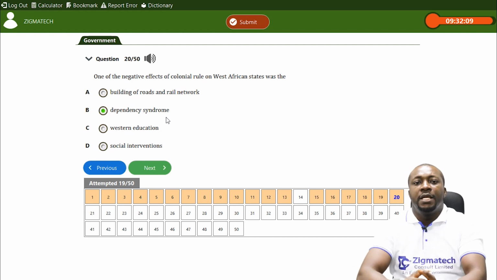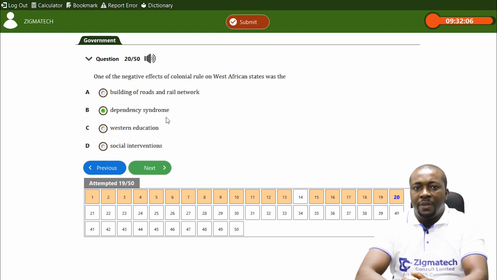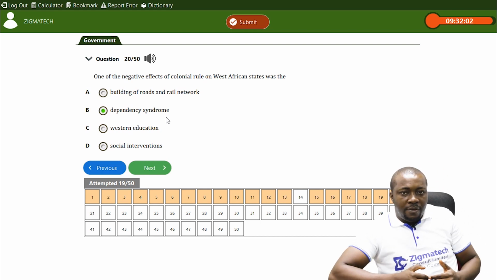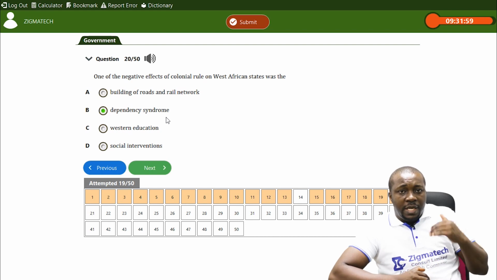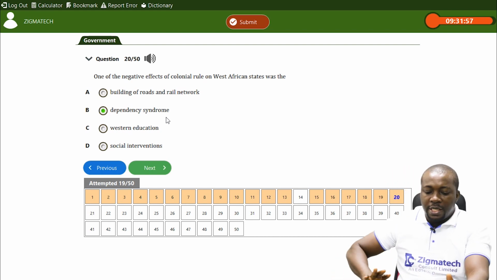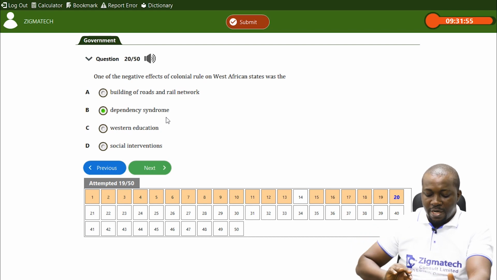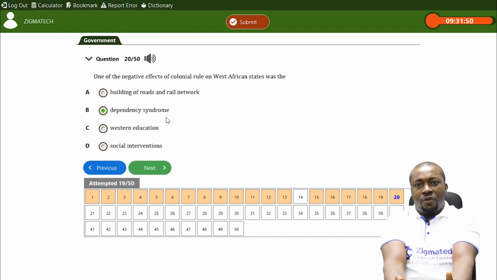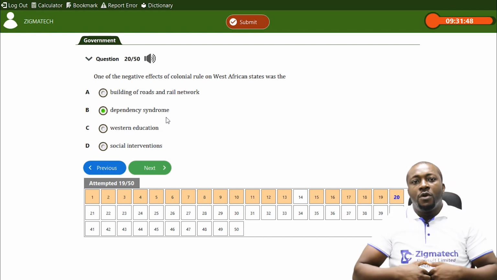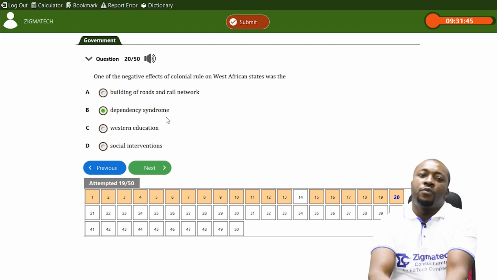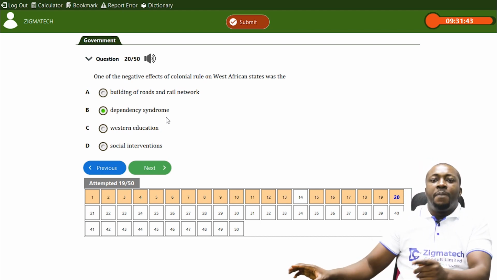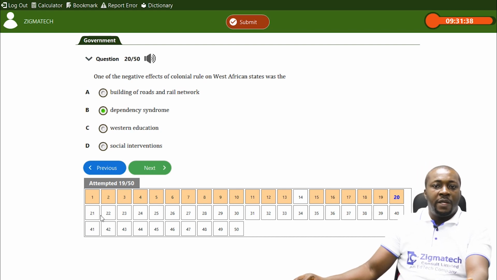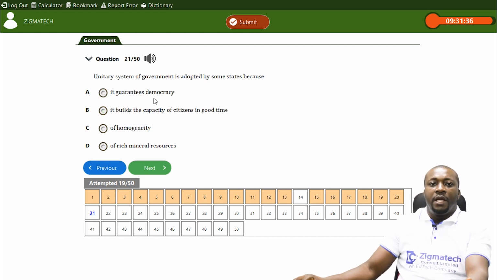I illustrate. Before colonialism, we were producing what we were consuming. We produced what we consumed. During colonialism, they changed our economy in such a way that we produce to export what we don't consume and consume what we don't produce. So we depended on them to produce the things we use. And that thing has lingered till now. So dependency syndrome is one of the problems of colonialism.